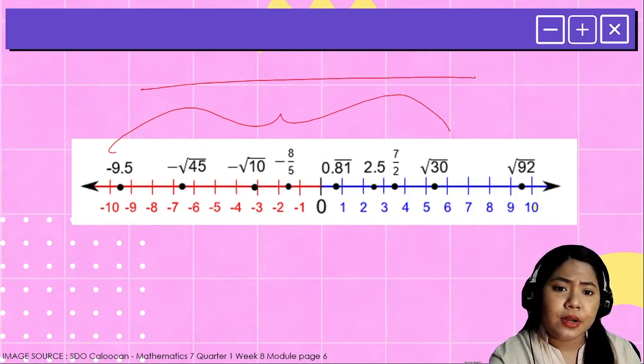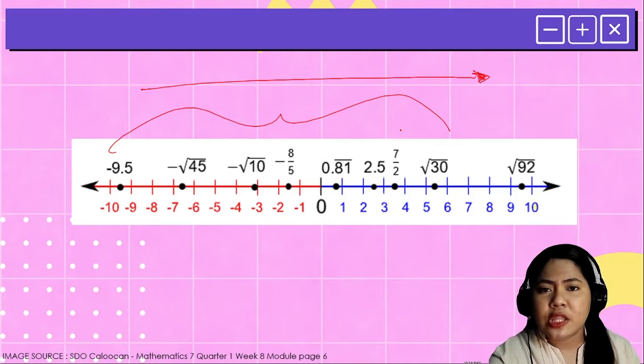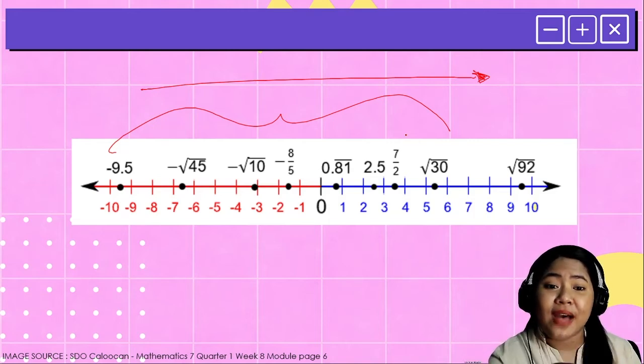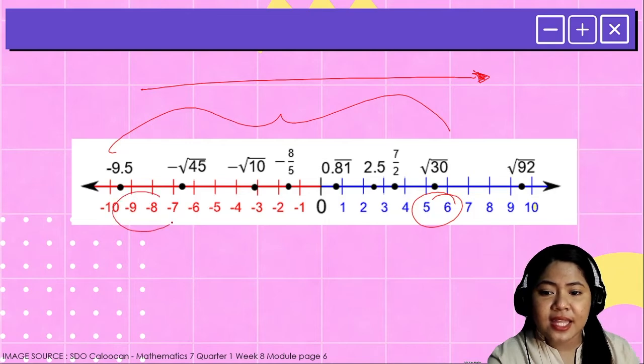Always remember that on the number line, the value increases from left to right. Therefore, it is always true that the value on the left is always smaller than the value on the right. Like for example, 5 and 6. 5 is definitely smaller than 6. Negative 9 and negative 8.